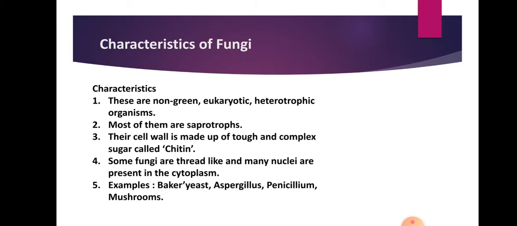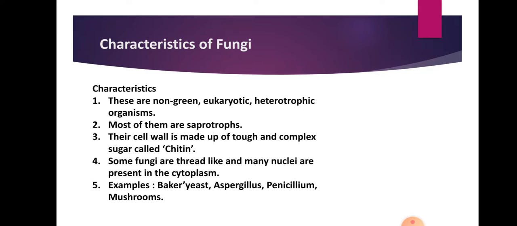The next part that we have to observe is the characteristics of fungi, because without characteristics we cannot separate these organisms from kingdom Monera and Protista. First of all, these organisms are non-green, that is they cannot produce their own food. Also these are eukaryotes, that is their nucleus is enclosed in a nuclear membrane, and all these organisms are heterotrophic in nature, that is they depend on another organism for food.